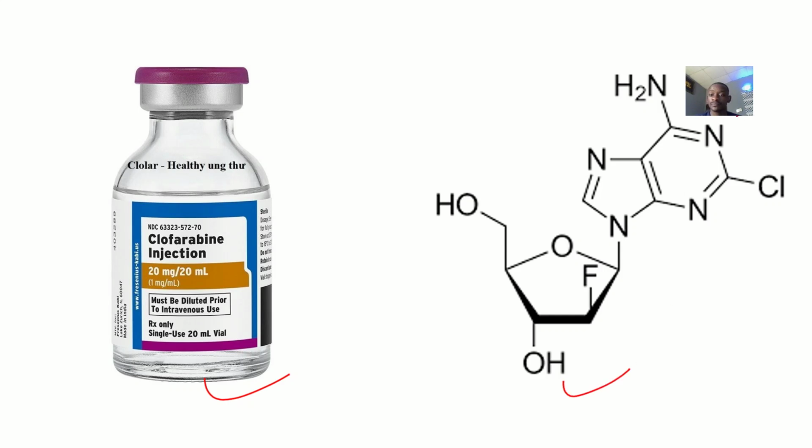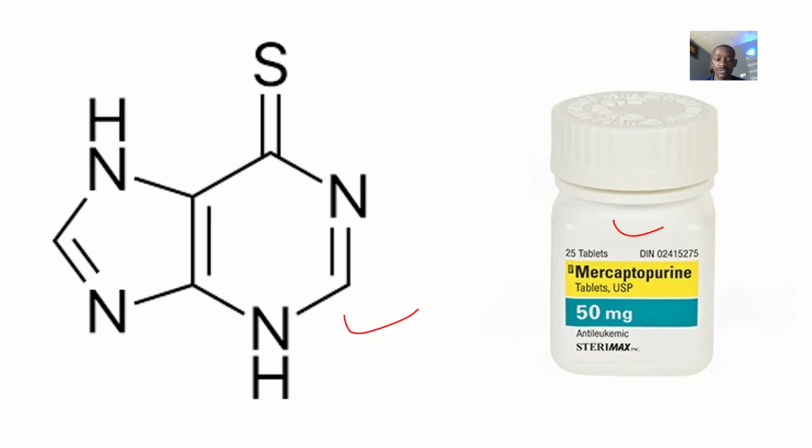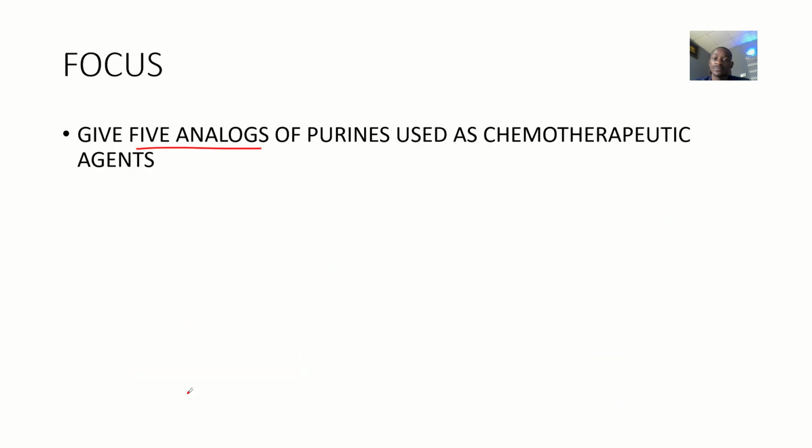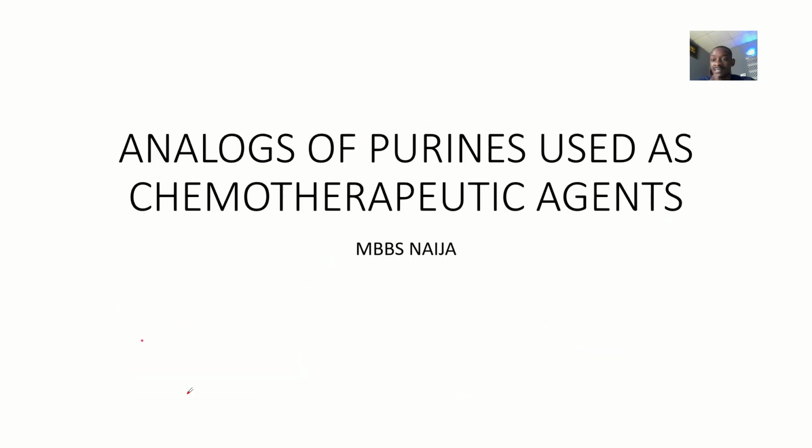Okay. You see that all the chemical structures have something to do with adenine or guanine. That's why they are analogs of those purines. So clofarabine is used in treating acute lymphoblastic leukemia, especially in relapsed or refractory cases. Okay. So these agents work by interfering with DNA synthesis and function, which is particularly effective against rapidly dividing cancer cells. All right, so that's it, and those are the examples of purine analogs used as chemotherapeutic agents.